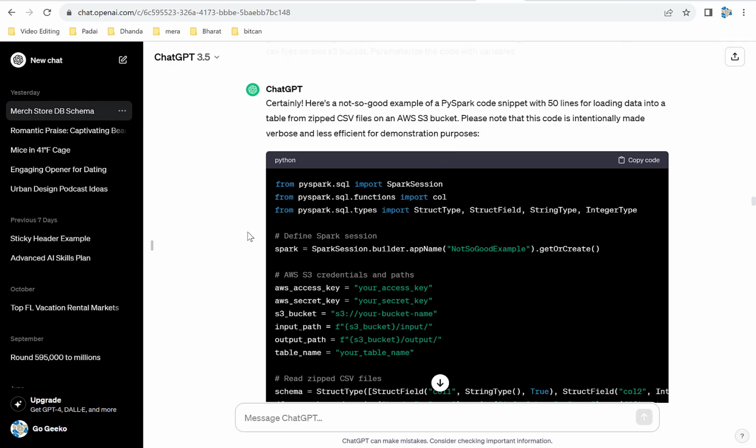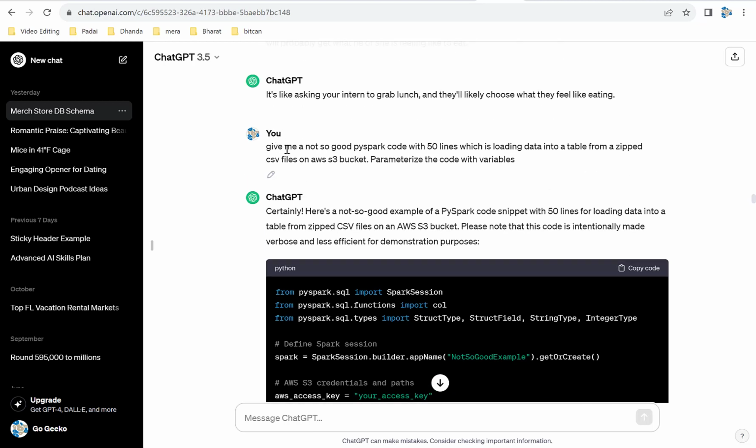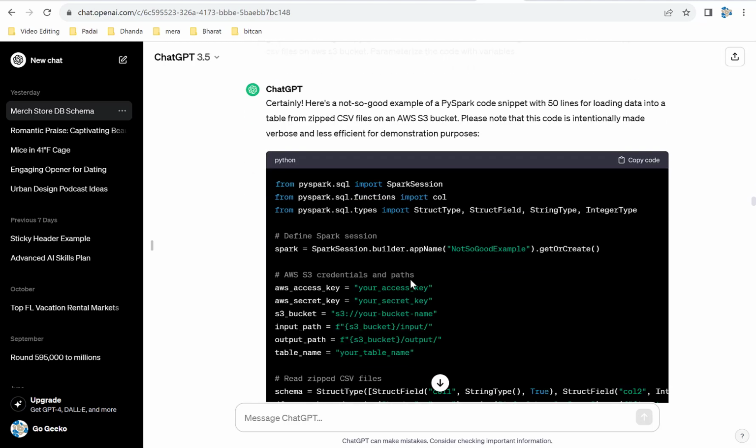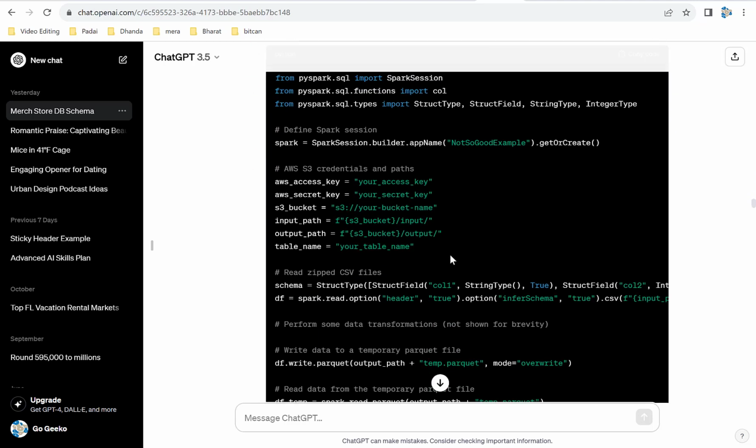So I actually wanted some Python code in order to provide that example. And where should I get Python code? Well, I asked ChatGPT to create me a bad code. So let's look at my prompt. Give me a not so good PySpark code with 50 lines, which is loading data into a table from a zipped CSV file on an AWS S3 bucket. Parameterize the code with variables, right? Then it created that code and it gave me that code.